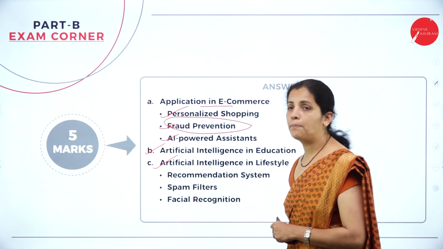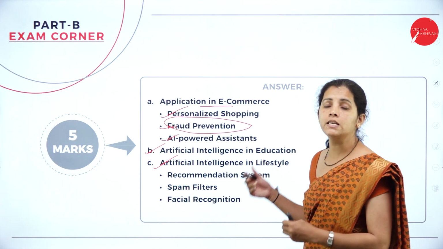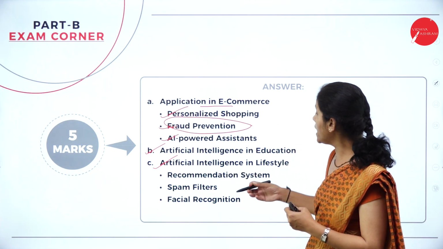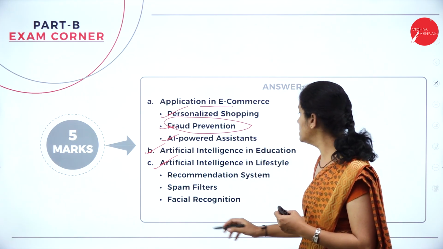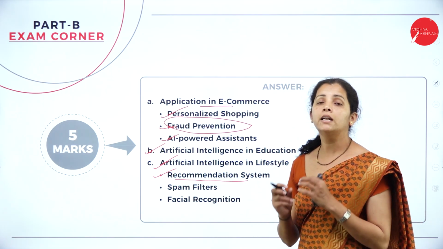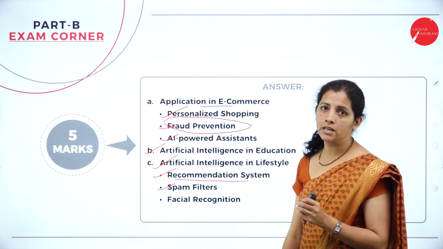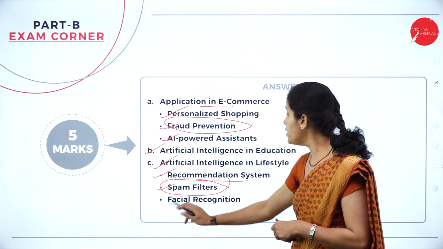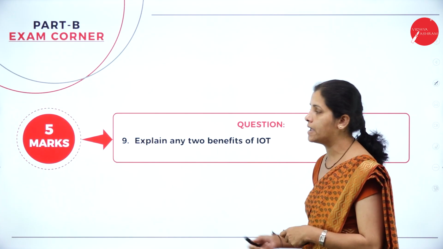And the next application here is artificial intelligence in lifestyle. In the sense, how we can improve the lifestyle and how AI is going to influence human lifestyle, that is the recommendation system. So what is the need of a recommendation system? It provides recommendations about the product. And spam filters, where we can have spam filters in our mail, and facial recognition. So these are some of the applications of AI.